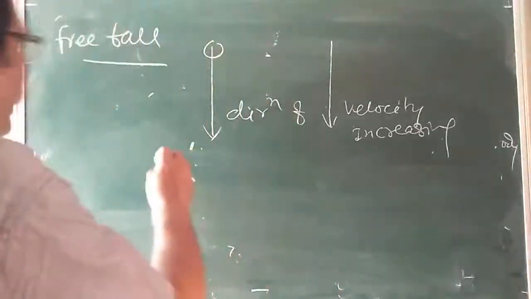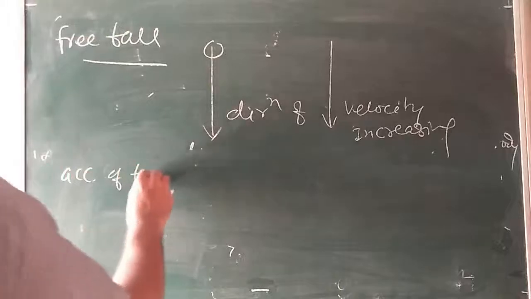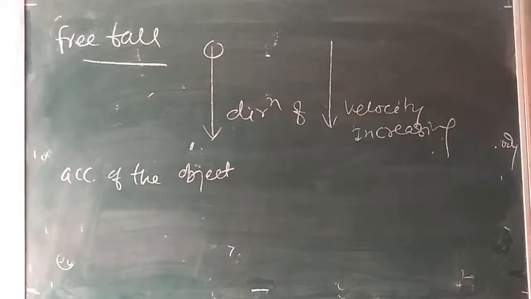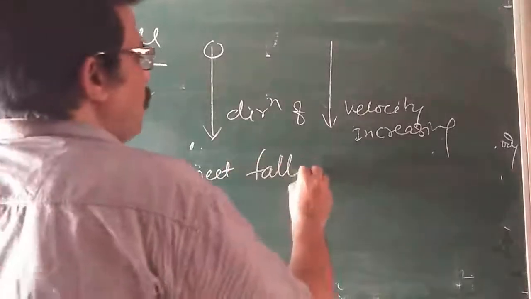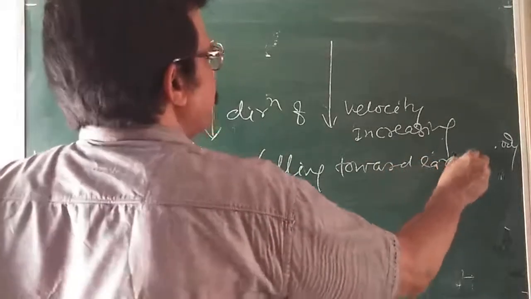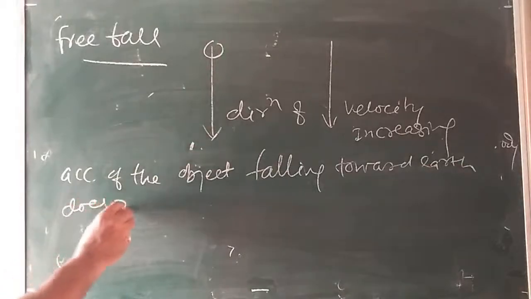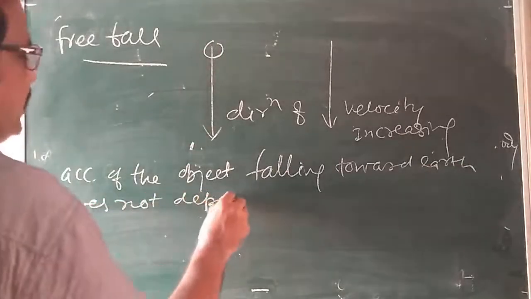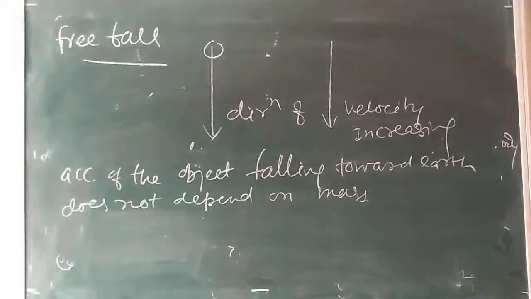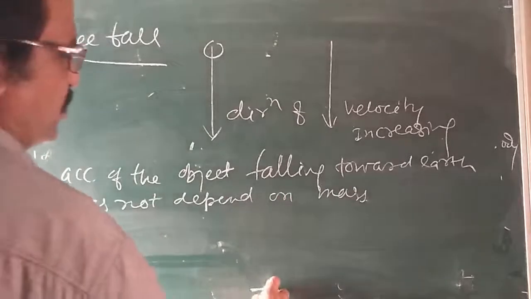So it's an important point, write down. Acceleration of the object falling towards earth does not depend on masses. Is it clear? This is a very important thing. We have to imagine that there is no resistance at all.